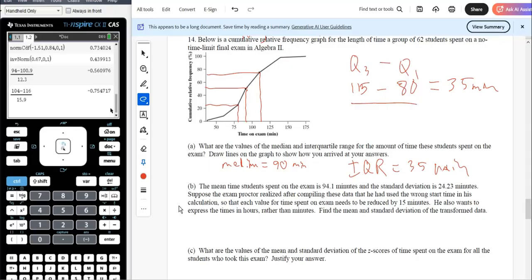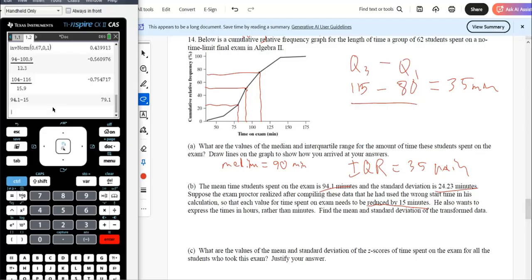So first, we need to reduce the times by 15 minutes. So how is it going to affect the mean? How's it going to affect the standard deviation? So, the mean is going to change, right? So 94.1 minus 15. That's the new mean so far, 79.1. We're not done yet. Subtracting, what is it going to change? So right now, the standard deviation is 24.23.